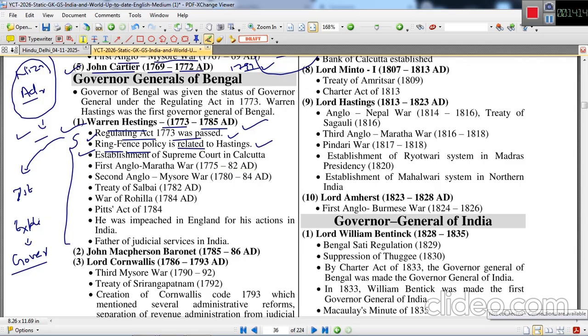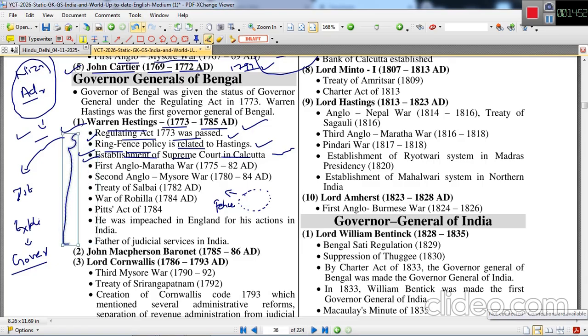Under this policy, Warren Hastings tried to ring the British territorial area occupied by the Britishers, to fence it by having relationships with the nearby or boundary states. Next is the establishment of the Supreme Court in Calcutta. This took place under the provision of the Regulating Act of 1773.